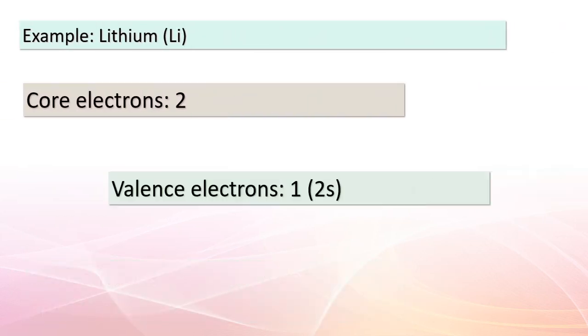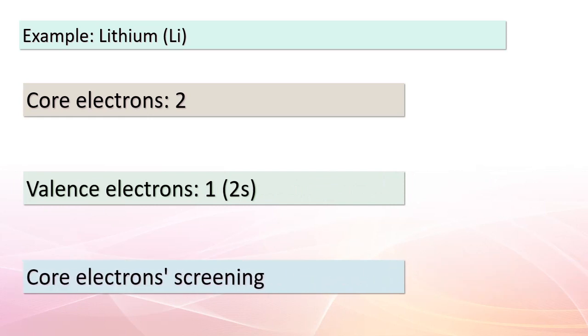Alright, let's explore the example of lithium, Li. This atom has two core electrons that efficiently screen the valence electron located in the 2s orbital. Despite the increasing nuclear charge, the 2s valence electron is somewhat shielded by the core electrons. Consequently, the valence electron experiences an effective nuclear charge of approximately 3 - 2 = 1+. This balance between the shielding effect and the growing nuclear charge is a fundamental aspect of our understanding of atomic trends.